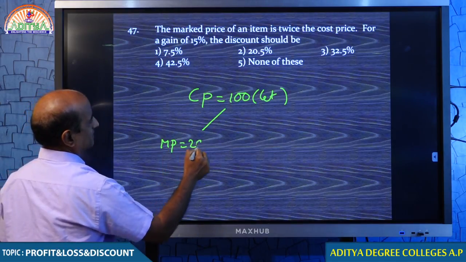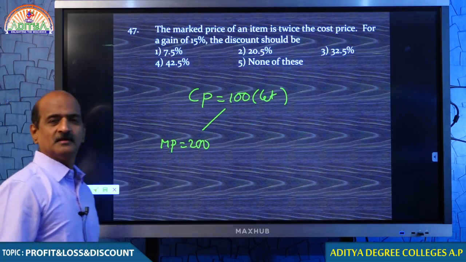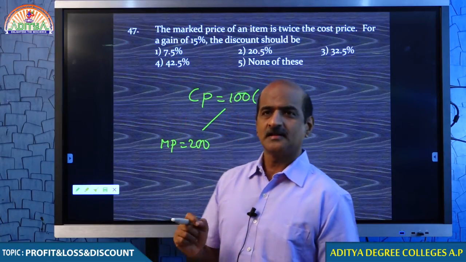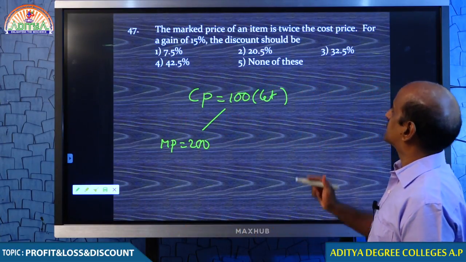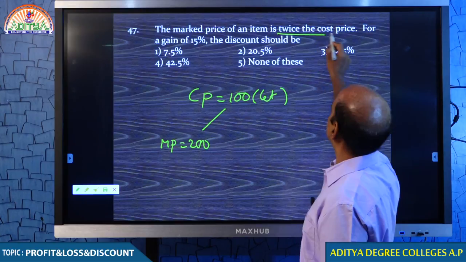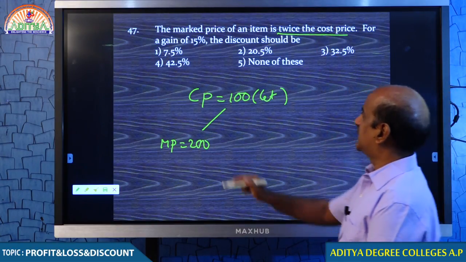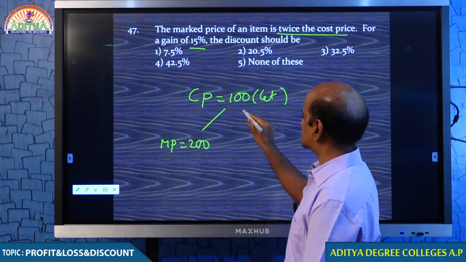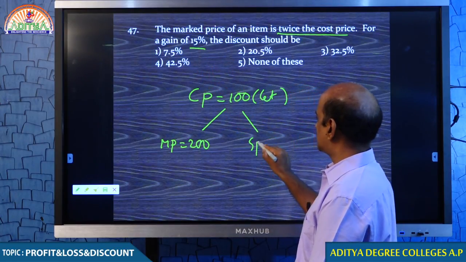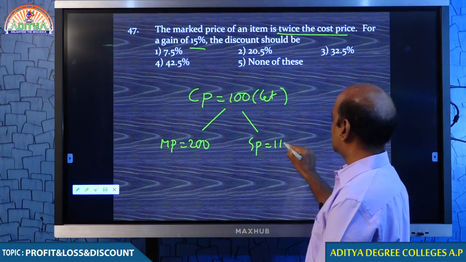How do you know? Because you marked the item twice its cost price. The market price is twice the cost price. Tell me, how much gain you are expecting? 15%, which means to say that you want to sell the goods for 115 rupees.